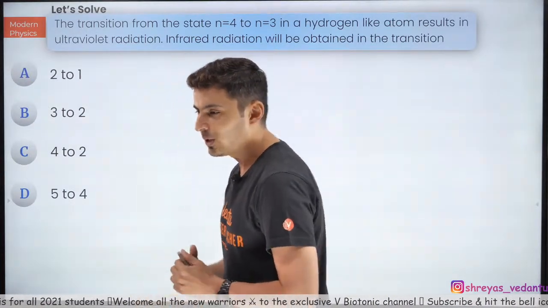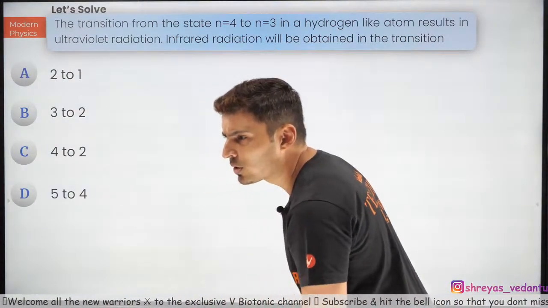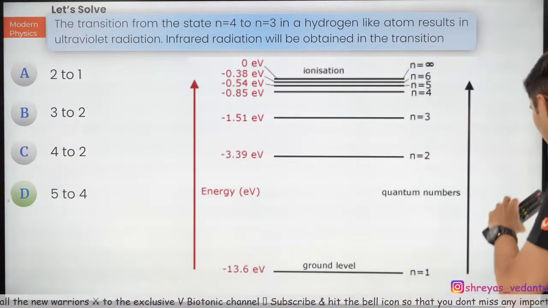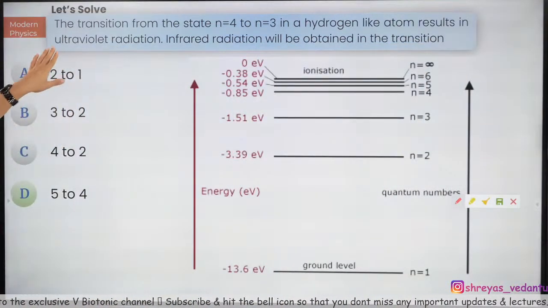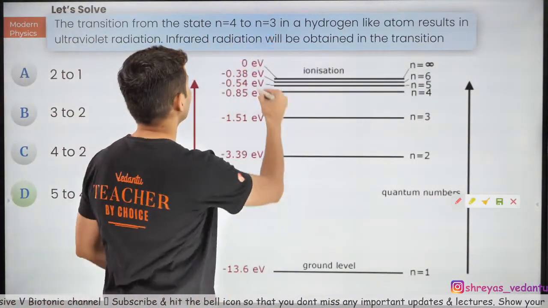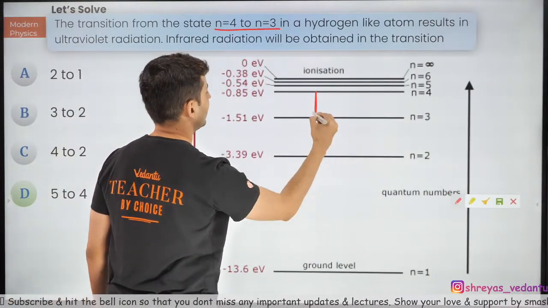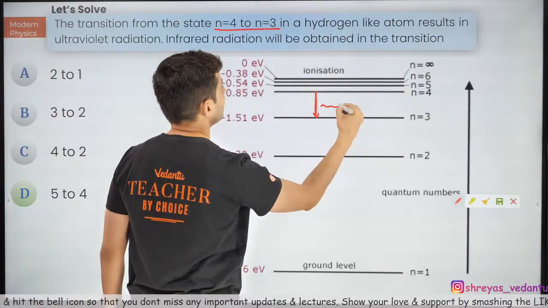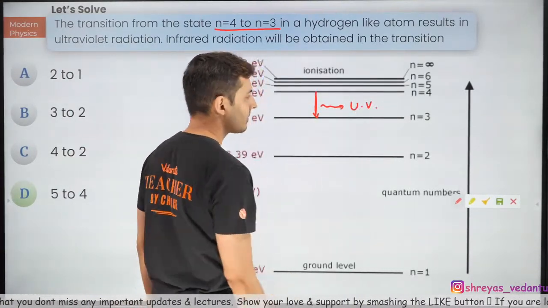Okay, chalo, lot of you are saying D. Interesting. Yeah, most of you are saying D. Okay, so the correct answer is actually D, and I'll tell you why. See, what has happened, the transition from 4 to 3, okay, transition from 4 to 3, where is 4? 4 to 3 is over here. What has that emitted? That has emitted ultraviolet radiation.